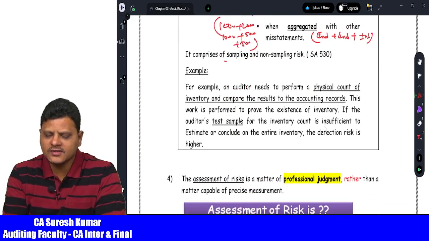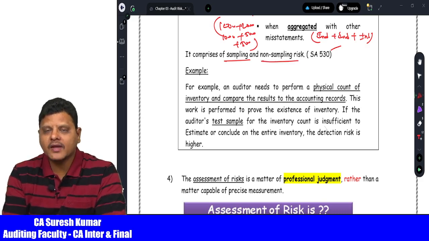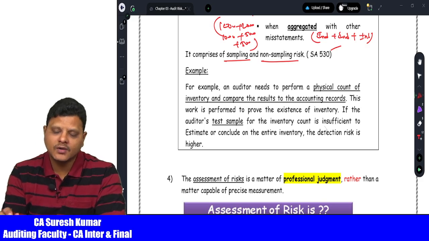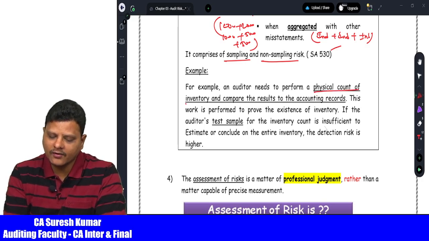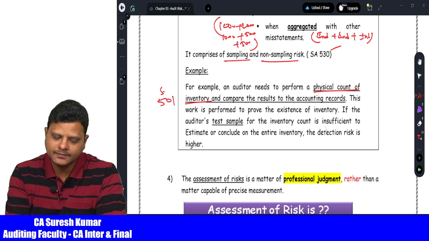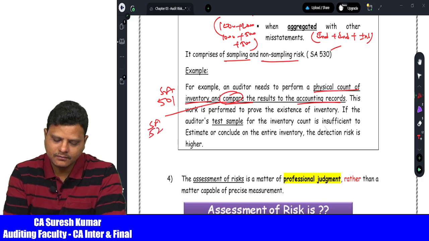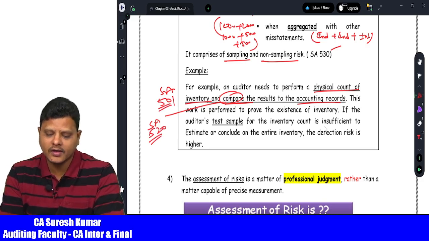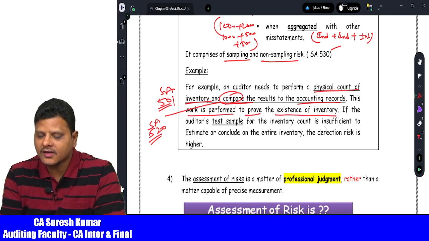Now, the auditor may be using sampling as per standard number 530, but there is always a sampling risk. The auditor may not be applying the proper audit procedures, which is not because of the sample but because of negligence on the part of the auditor. Then it may be non-sampling risk. Example, an auditor needs to perform physical counting of inventory as per standard number 501 and compare the results with the accounting records as per standard number 520. What is 520? Analytical procedures, that means comparison of the financial figures. Now this work is performed to prove the existence of inventory.